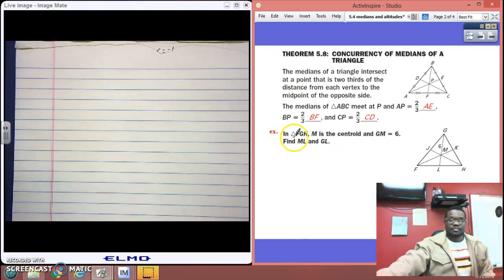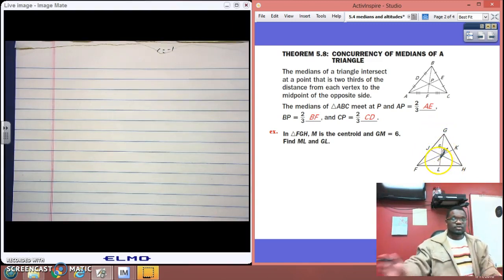So in this example, in triangle FGH, M is the centroid. Okay, so we know that's important. We know that M is like the P up here. GM equals 6. Find ML and find GL. Okay, so you want us to find this section right here and then the whole section.